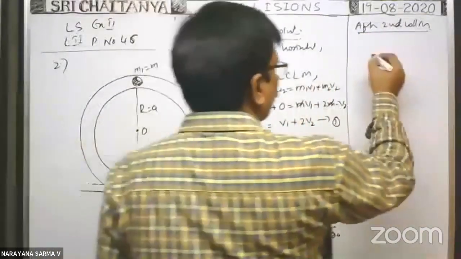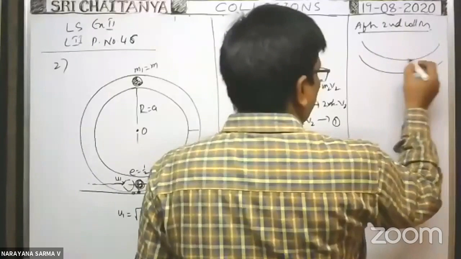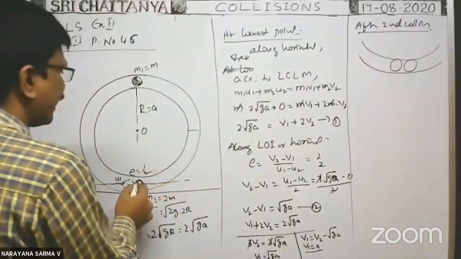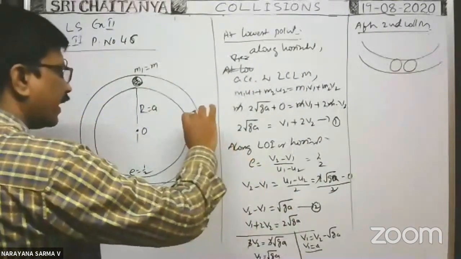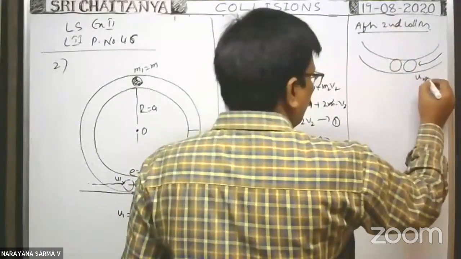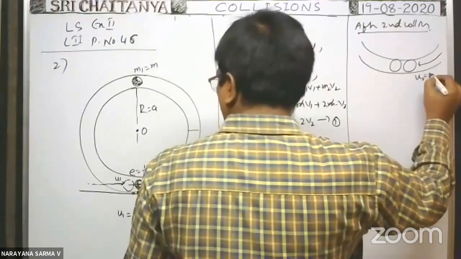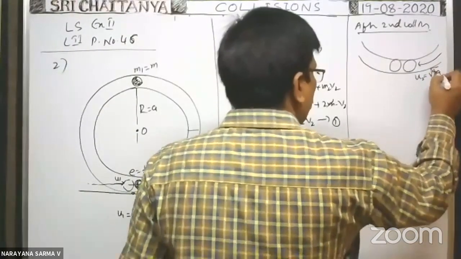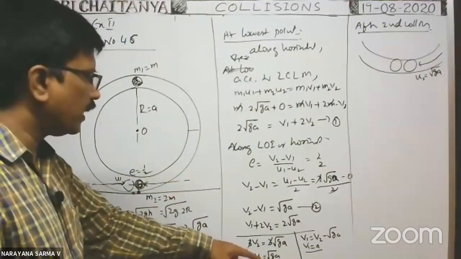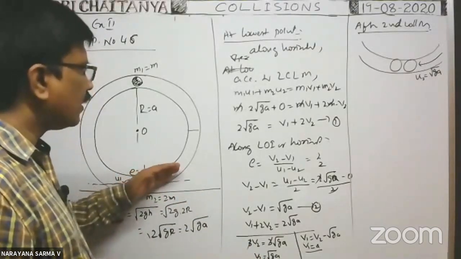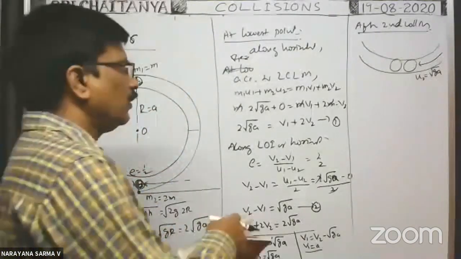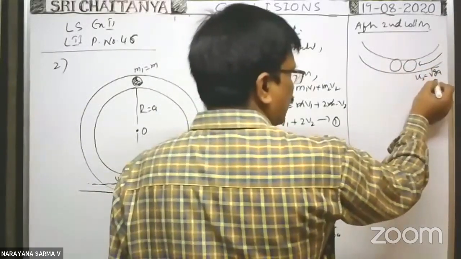here it is the lowest point of the circular tube. Here, with what velocity the second sphere rises, that is v2. Then again it comes down and makes collision, and the velocity acquired is u2 equal to root ga only. Because after first collision, the velocity with which the second sphere starts motion is root ga. With that root ga velocity it rises, and as it is a smooth surface, there is no loss of energy. That's why with the same velocity it reaches the bottom again.